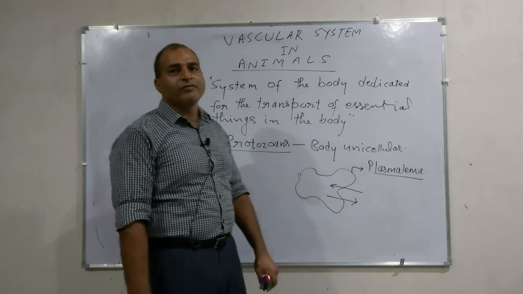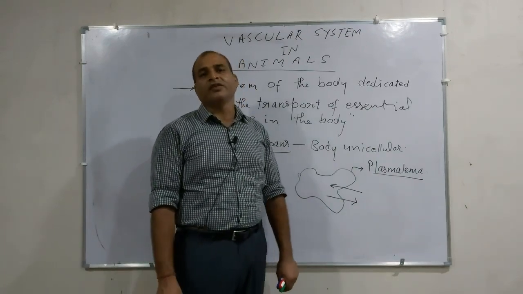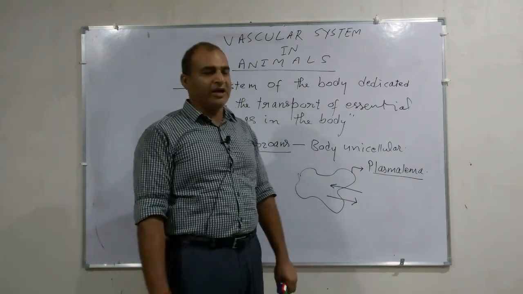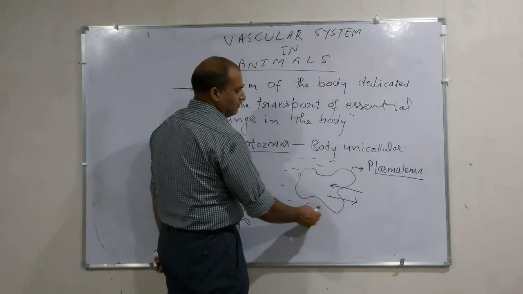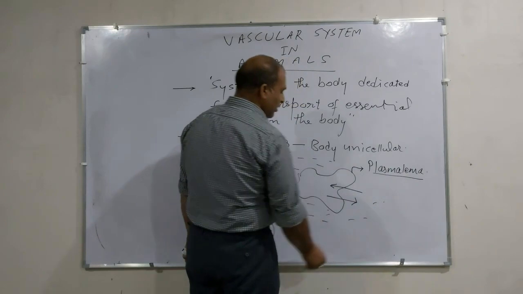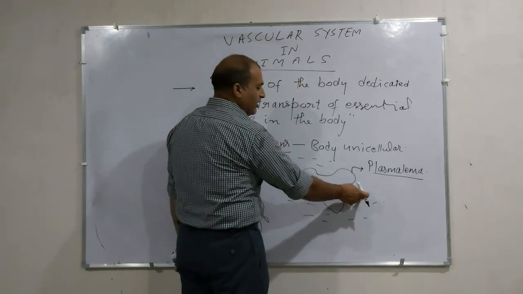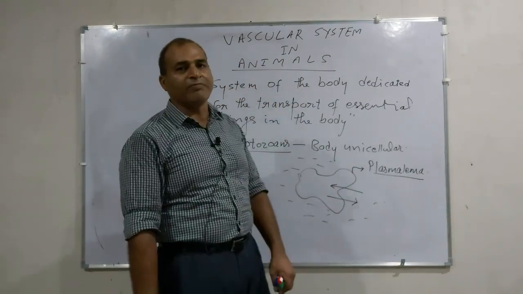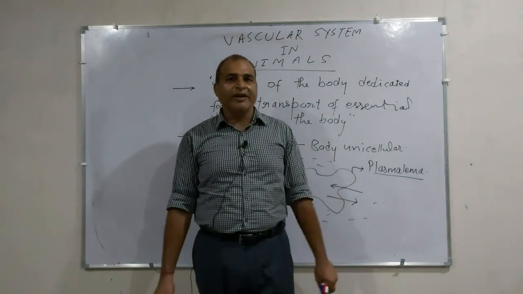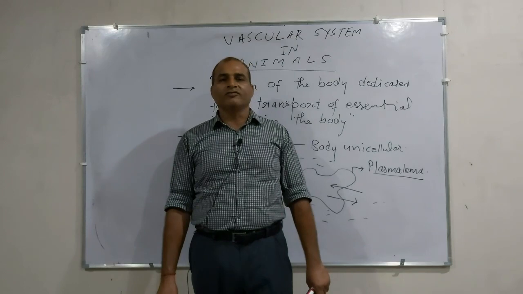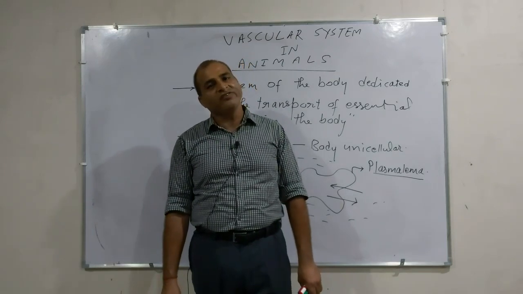The boundary of these animals is the cell membrane or plasmalemma. If the animal is living in water, every kind of exchange takes place through the general body surface, the plasmalemma, and so in these very primitive animals there is no need of any kind of circulatory system, right?